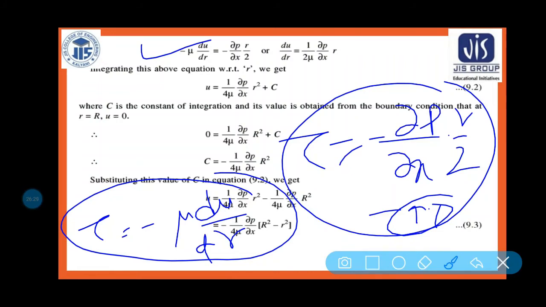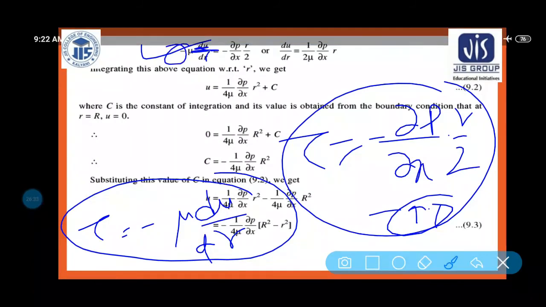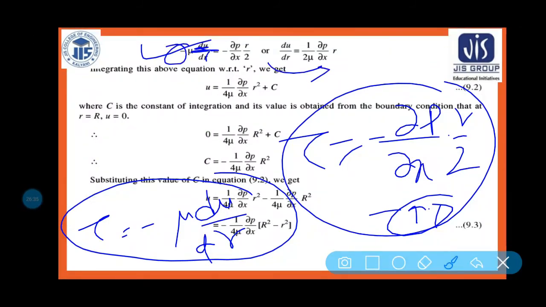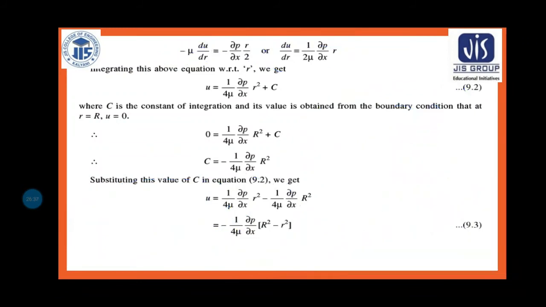Because nothing else I have done, just this du by dr, this mu is taken here. This is the equation after the simplification. So we have seen du by dr is equal to 1 by 2 mu del p by del x into r. Okay. Now I need to find out the velocity.